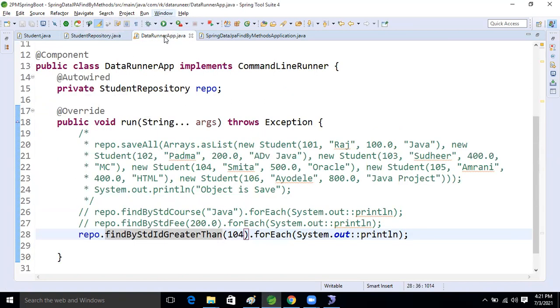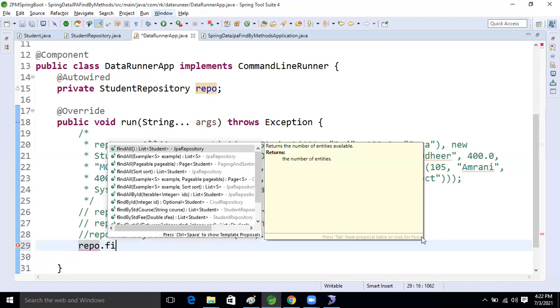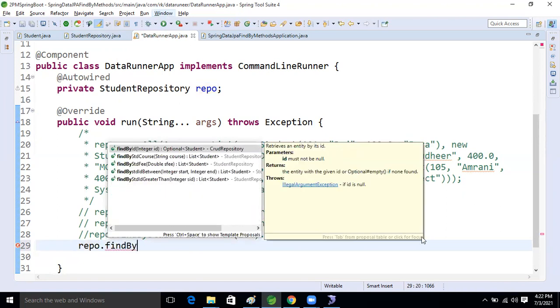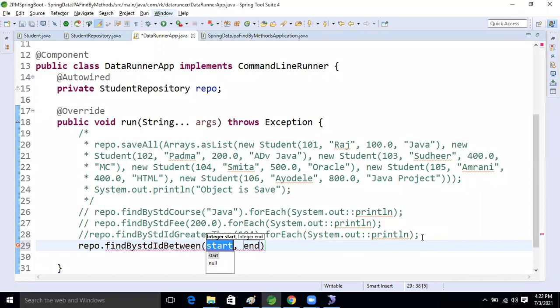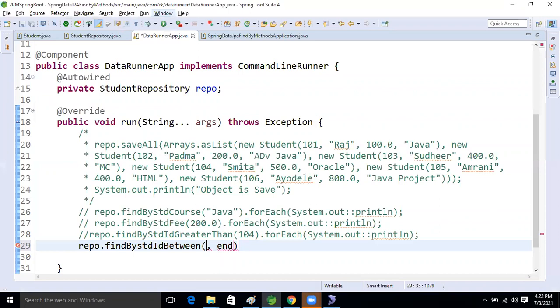So come here. Okay, good. Comment this one out, right? Now let's write repo dot find by STD ID between. The start one, let's take 102. So 102 to 105, we will select that data. Here we take 102 to 105, and this record we will select.